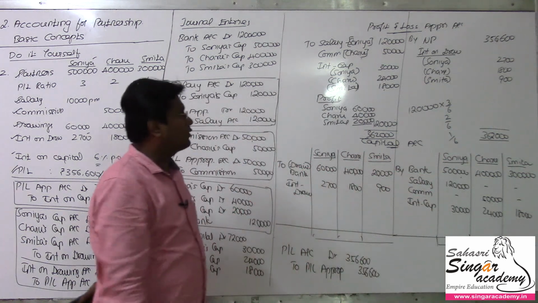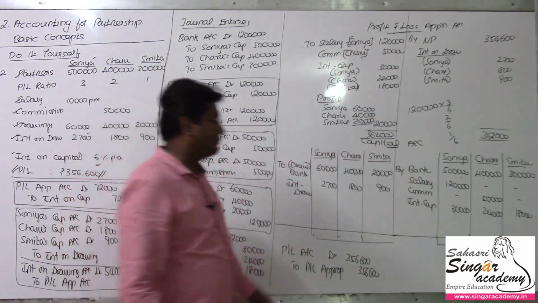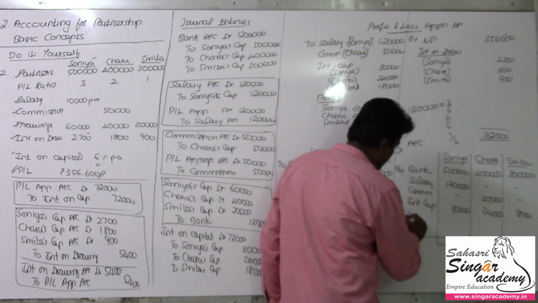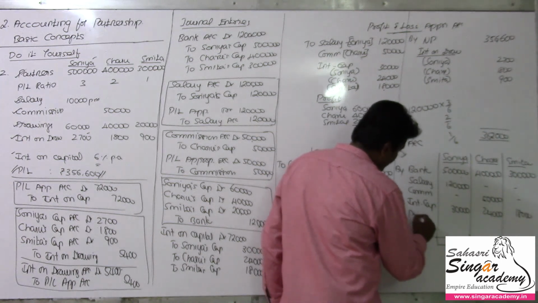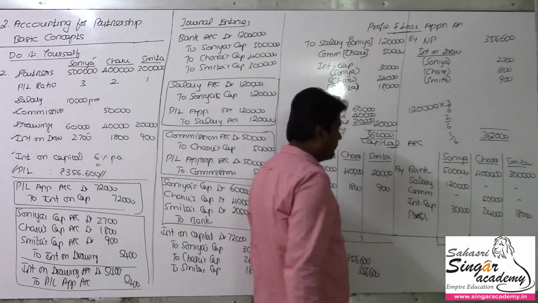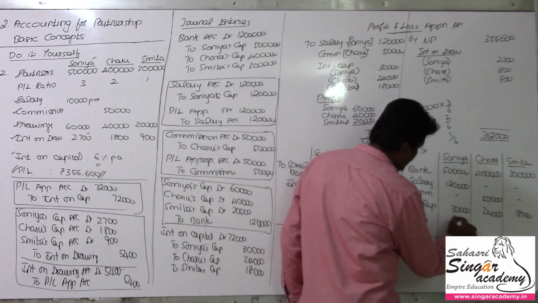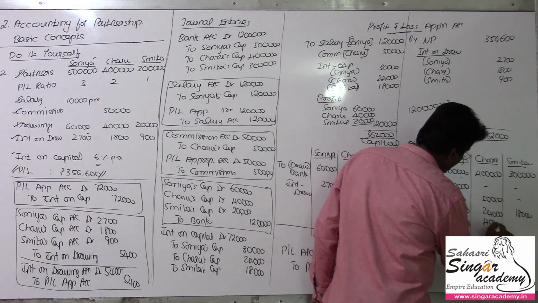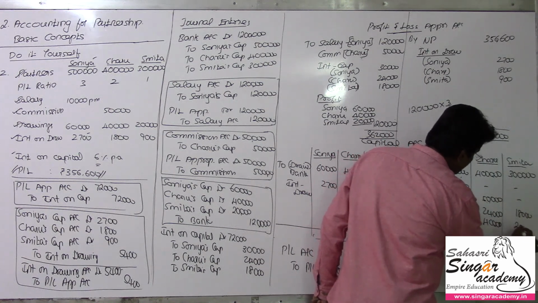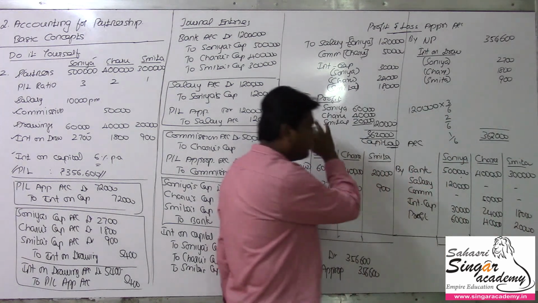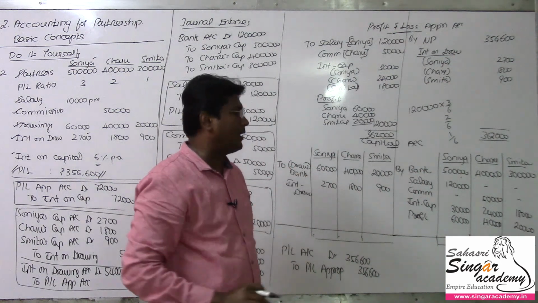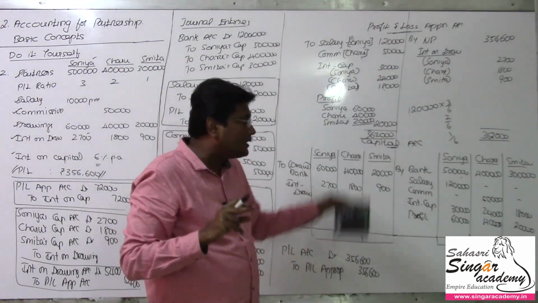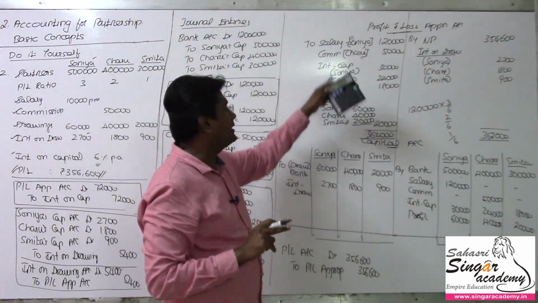The amount we have calculated is going to be transferred to the concerned partners' capital accounts on the credit side, as profit from the profit and loss appropriation account. So 60,000 for Sonia, 40,000 for Charu and 20,000 for Smita. For transferring this value, the entry will be crediting the partners' capital and debiting the P&L appropriation account.